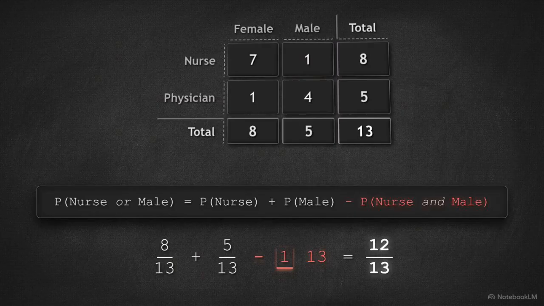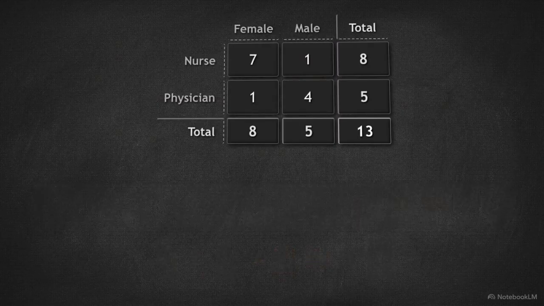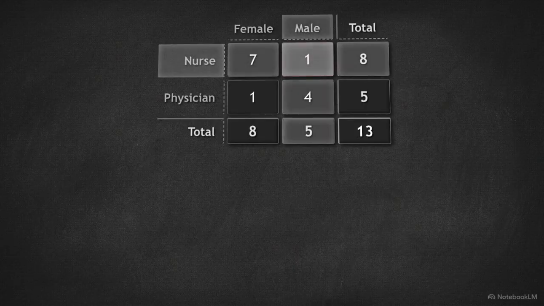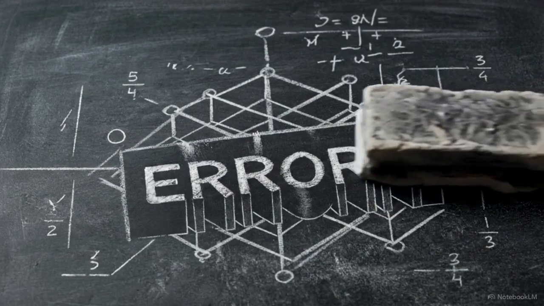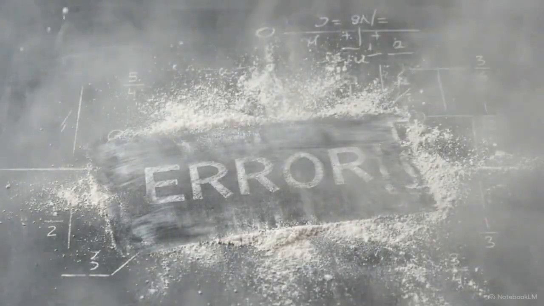The datasets overlap. The male nurses were counted twice. To restore mathematical reality, we apply the second addition rule. Add the two totals, then subtract the probability of their intersection from the calculation. Failing to map these structural overlaps causes the integrity of an entire probabilistic risk model to instantly collapse.